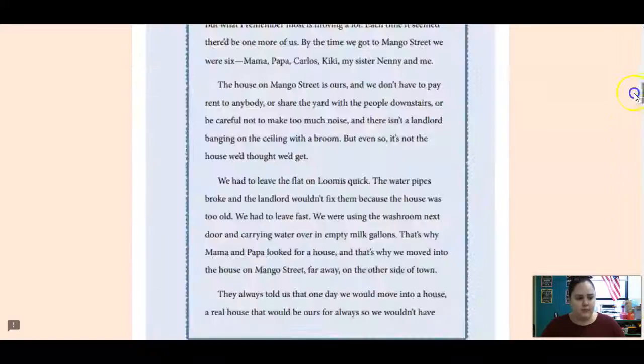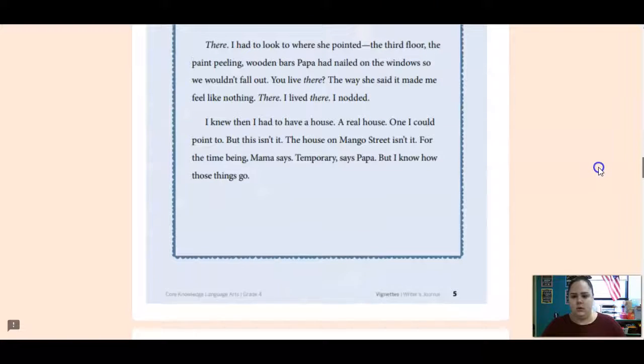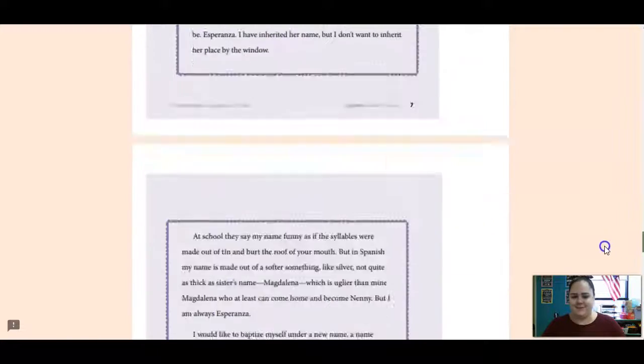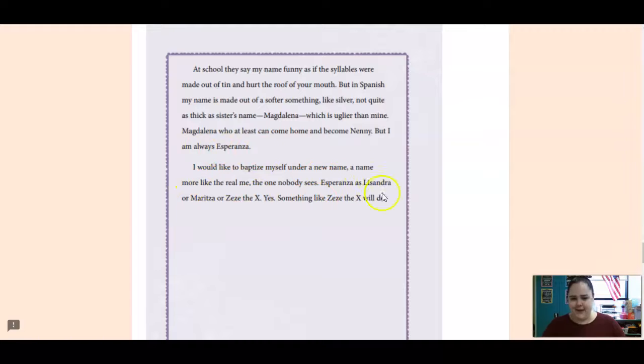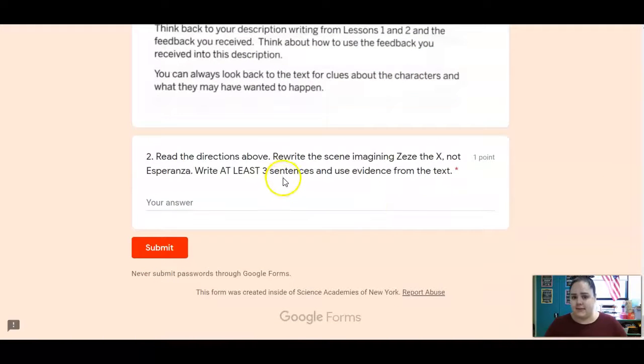So I'm going to scroll up real quick to the end of vignette 1. Nope, end of vignette 2. Where she talks about the name. So right here she talks about how she really wants to be called something else because a name like that would represent the real her. So if it was Zizi the X instead of Esperanza with the nun, what do you think would be different? So you're going to write at least 3 sentences. How would she have responded differently? How would she have acted differently? And do you think the nun would have done the same thing?